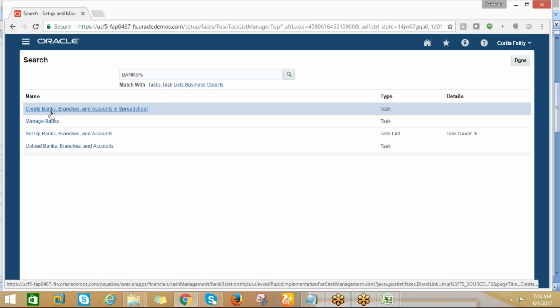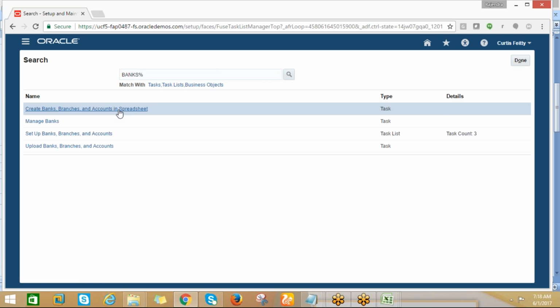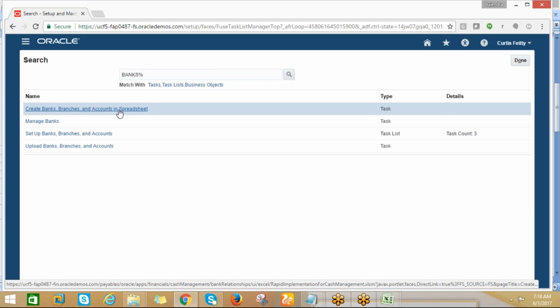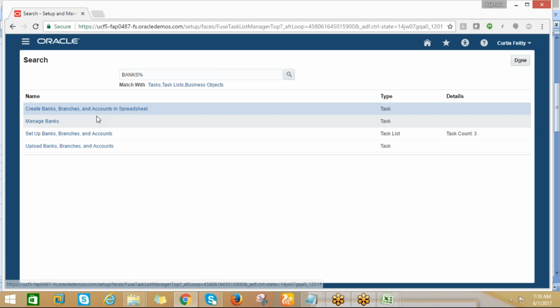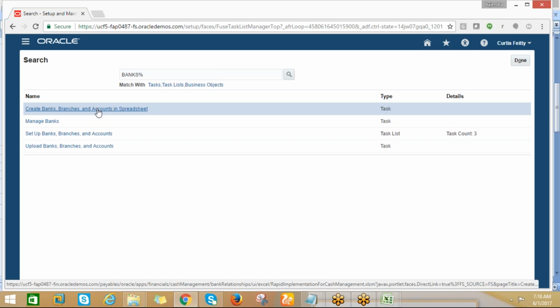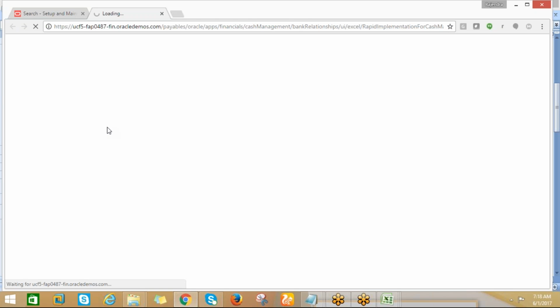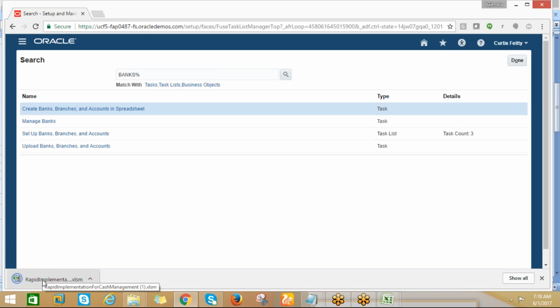Yeah, create bank branches and accounts in a spreadsheet. Okay, so if we create it, then we can upload. Here, you can also do banks using the spreadsheets. Just click on here and on template. This is the rapid implementation. Okay, create banks. For payroll, if you want to create different banks for different countries, different locations, or different legal entities, then we can click on the rapid implementation. This one.